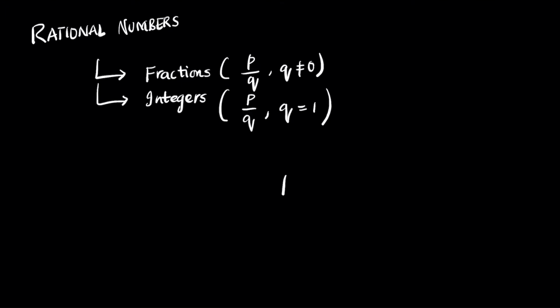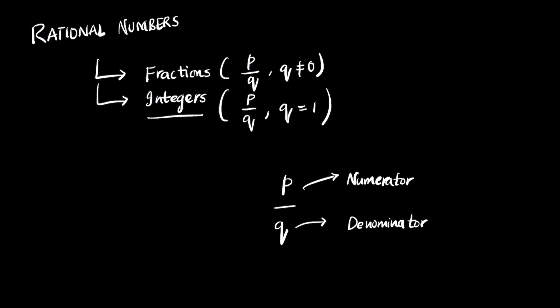Whenever we write p by q, the top is called the numerator and the bottom part is called the denominator. If the denominator is always 1, those numbers are called integers. If the denominator is not 1 but any other value, then we call that a fraction. So think of integers as a subset of fractions.